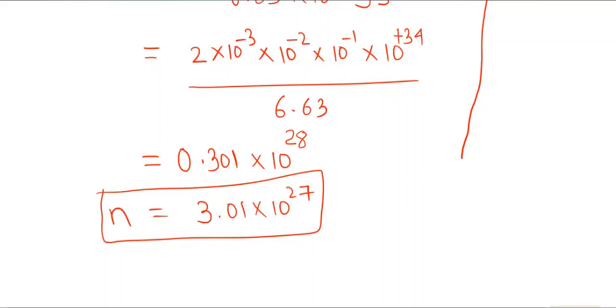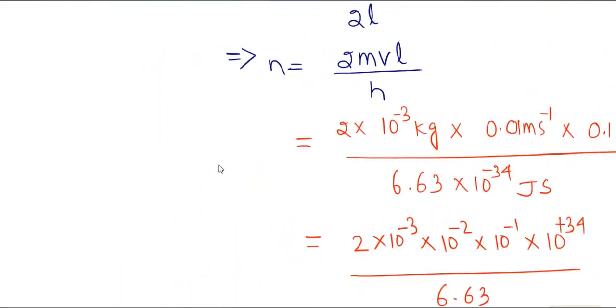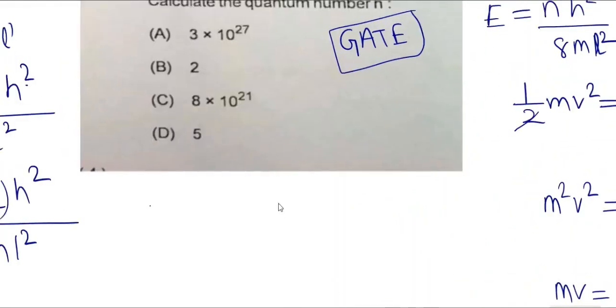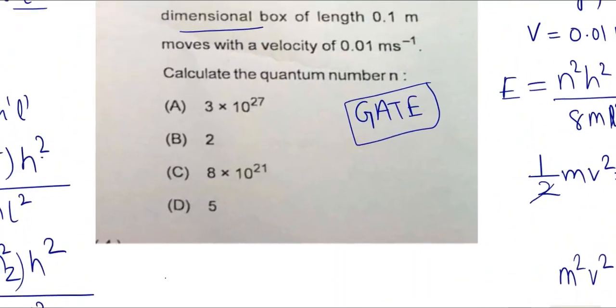So what will be the option? Option A is the correct answer. It is a very good question. If you solve the question by keeping in mind that all the units cancel out, then only you can solve it. So here we conclude question number 16.